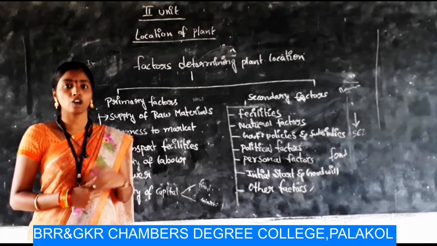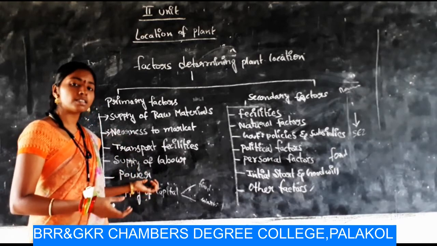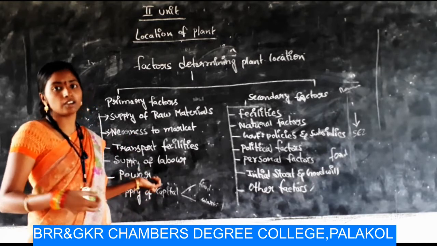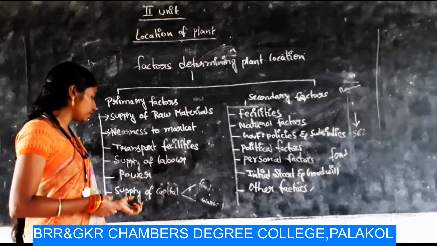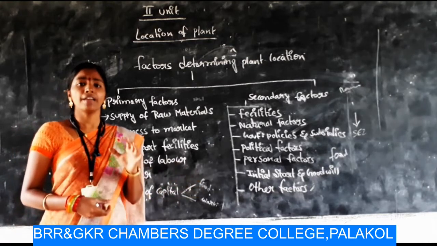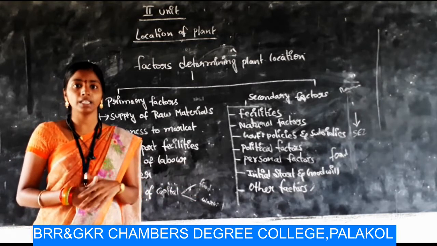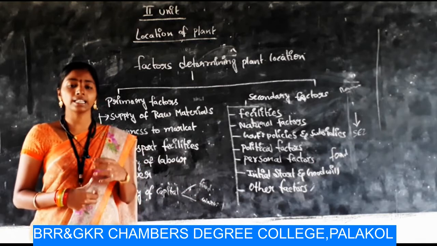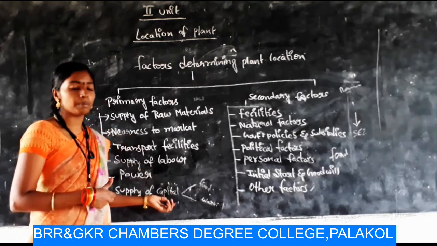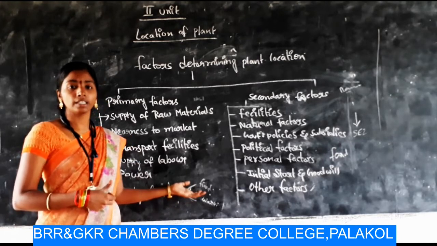In that case, the organization has to develop renewable sources of power facilities to continue the flow of production activities. And next one, supply of capital. Every business organization, if it wants to expand and develop industries, needs a capital market. So the development of the capital market is very important. Here, the capital market deals with long-term funds.